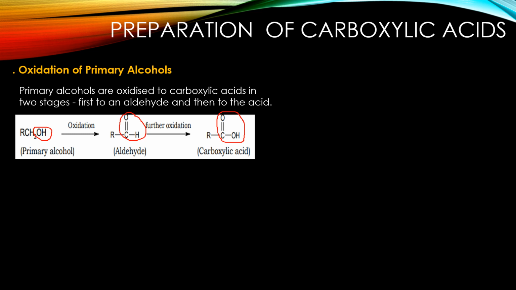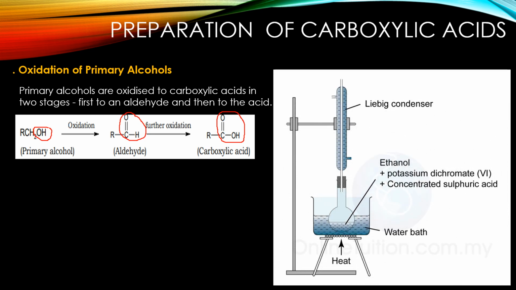However, point to be noted that the reaction between aldehyde to carboxylic conversion is very fast, which means during the preparation of carboxylic acid, one must be very careful when we have to separate the aldehyde from the final product. And to do that, the preparation involves a method known as refluxing. So this is a method called refluxing, where volatile substances are prevented from escaping.